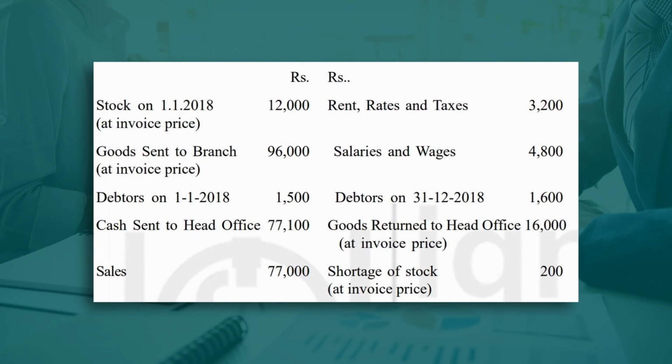Opening amount of debtors 1,500. Cash sent to head office by the branch 77,100. Sales made by the branch 77,000. Rent, rates and taxes 3,200. Salaries and wages 4,800. This is the amount of closing debtors 1,600. Goods returned to head office at invoice price 16,000. This is the shortage of stock at invoice price. So, again in this the loading amount is included. So, these are the information which have been provided to us.